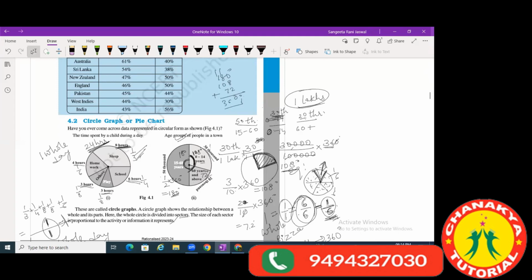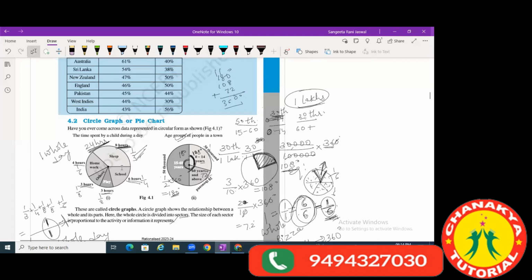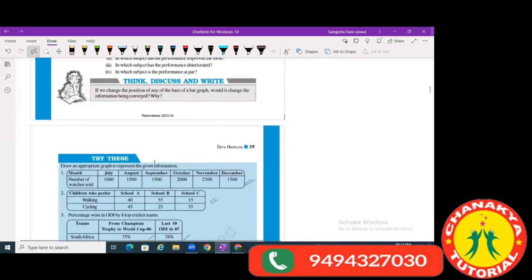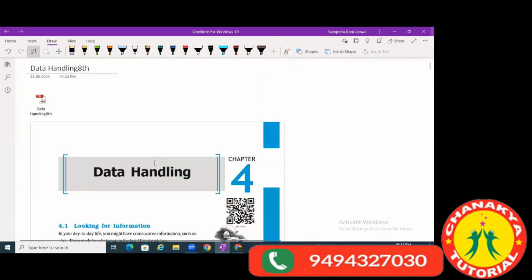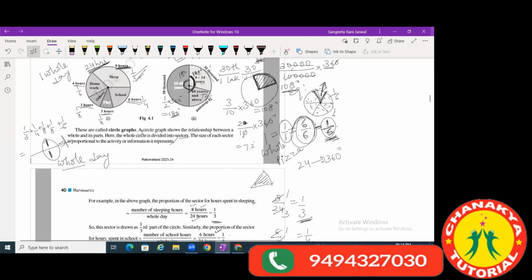So this was just reading the graph today. We'll continue this. Now the class time is over. You have this pie graph in your books. I have opened the NCERT book page only, so please open the book and read this page. Try to understand the graph.